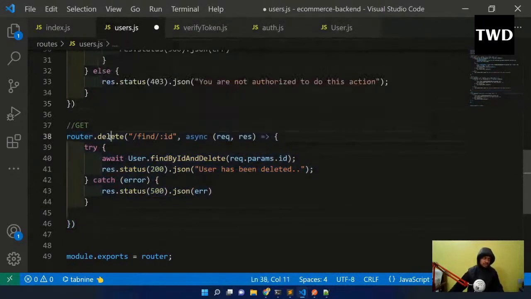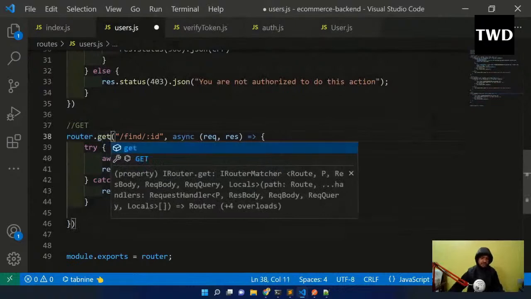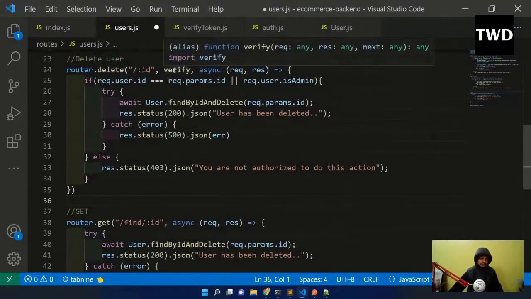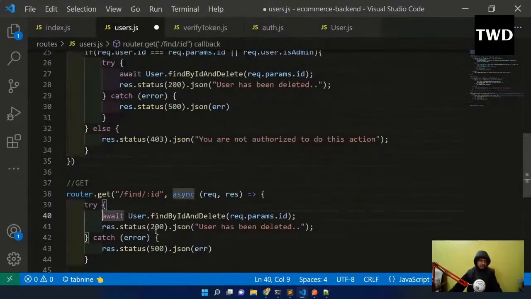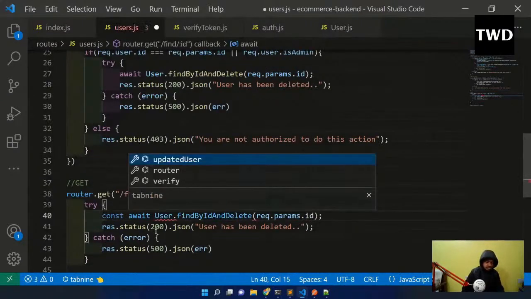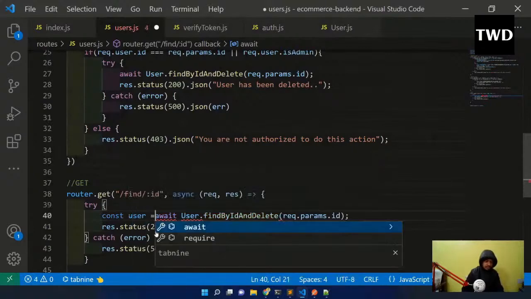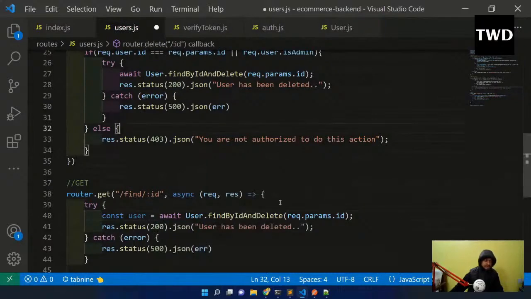And router.get will be there, and findId async and all. And if I am missing this verify, that means it will not depend on the JSON web token or the login, and all those things are not there. Okay, so try is there, and after this I will have const user equal to await User.findById. There is something known as findById, we don't want to delete it.